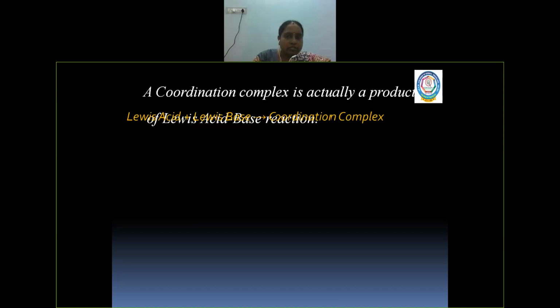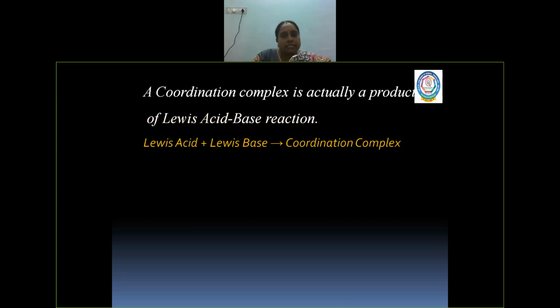Lewis acids accept a pair of electrons and Lewis bases donate a pair of electrons to form a coordination complex. And then the central metal atom, ligands, coordination number, coordination sphere.